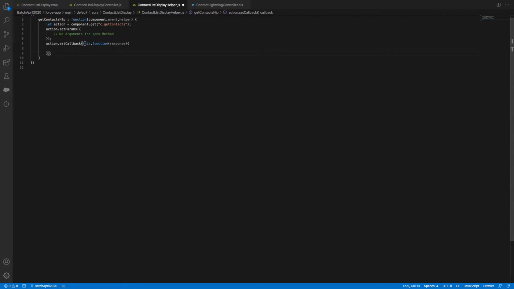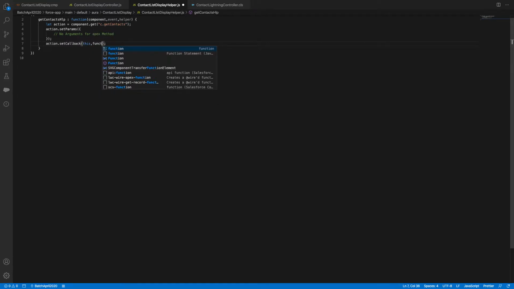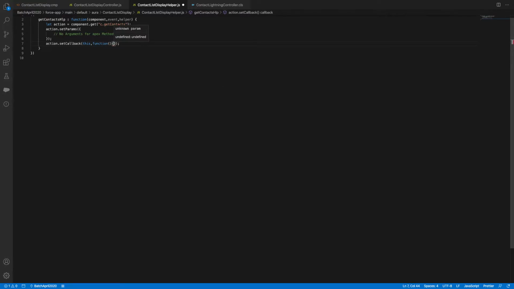Let's say if I remove this, how does it look? It looks like a simple method, and then I'm passing my component name, and then I'm passing my function, open bracket, close bracket. Every function should open and close with curly braces. Inside the function is a parameter called response. This is the standard syntax to do a callback, not something I'm declaring. Once I define my response, I will get my state.